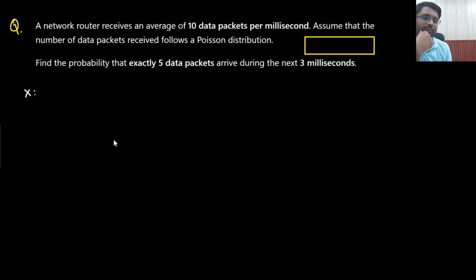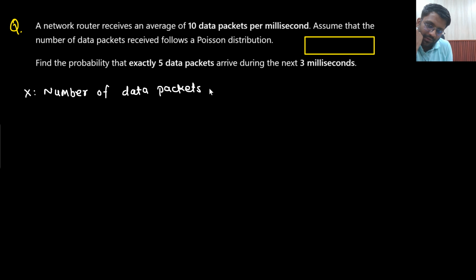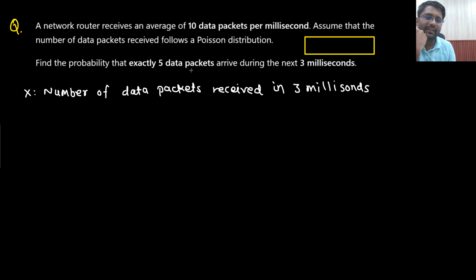The random variable x would be the number of data packets received in 3 milliseconds. Why 3 milliseconds, sir? Data is given per millisecond, no? Because if you read the last line, you need to find the packets arriving during the next 3 milliseconds.